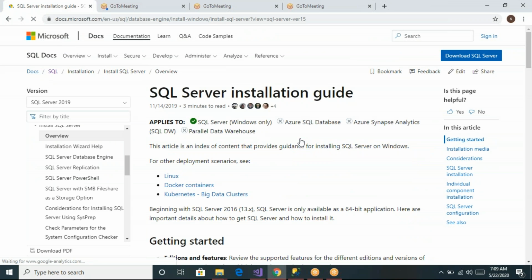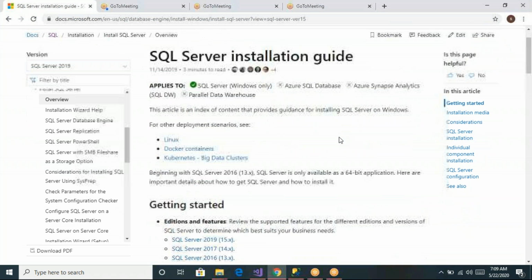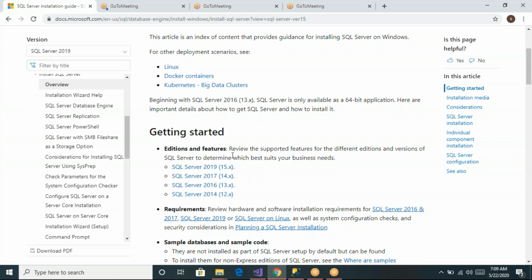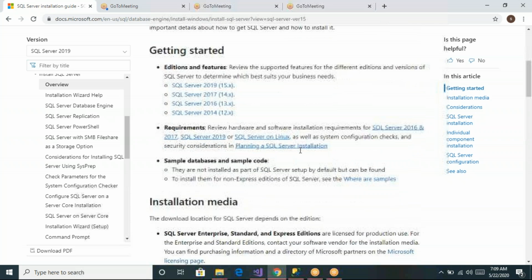And now here you can see there is an installation guide. You can follow this, and in this page, let us see the editions and features. We can install any one of these versions, either 2007. Better ones are 19 or 17. Try to install the latest versions. So now let us go to this.